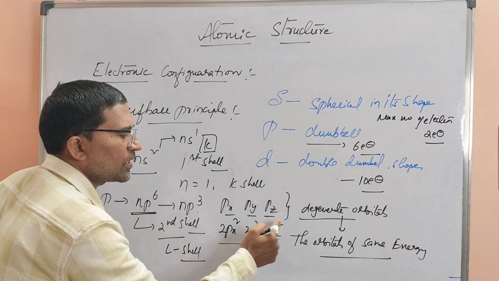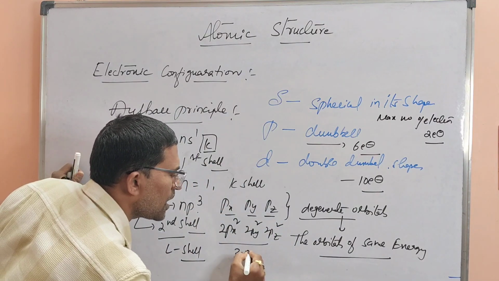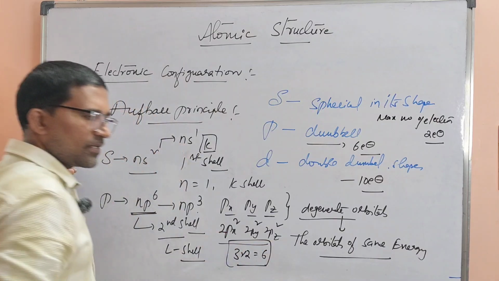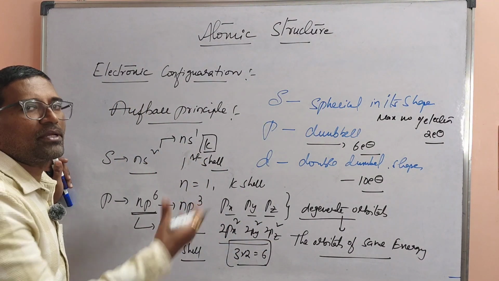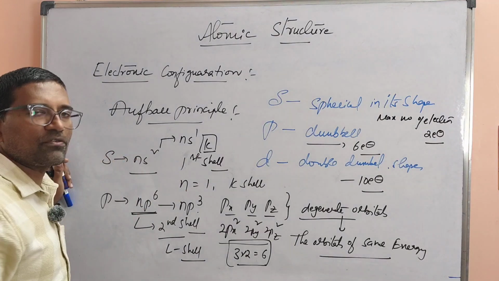That is 2 electrons, 2 electrons, 2 electrons. That is 3 times 2, 6 electrons. Sir, the maximum number of electrons is 6. It may be less than that, depending upon the atomic number of the respective element. We are going to write the configuration.